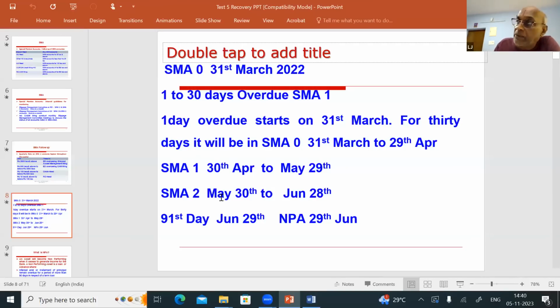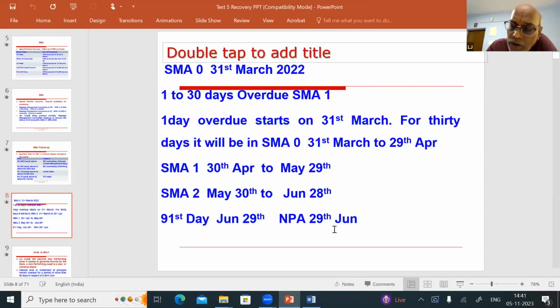Then it will be in SMA 2, that is 61 days overdue up to 90 days overdue, from 30th May to 28th June. I told you term loans will slip to NPA if the overdues are not recovered at the end of the 91st day. So on the 91st day, that is on June 29, the account will be classified as NPA.